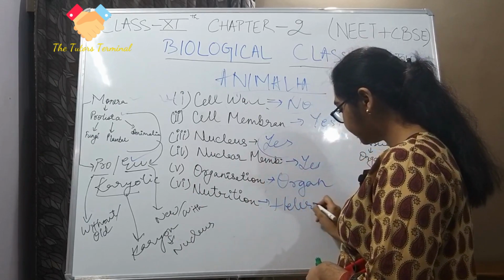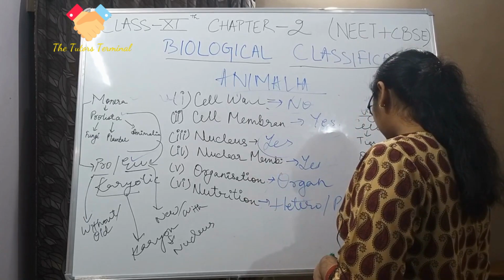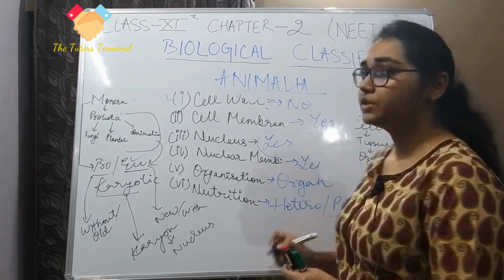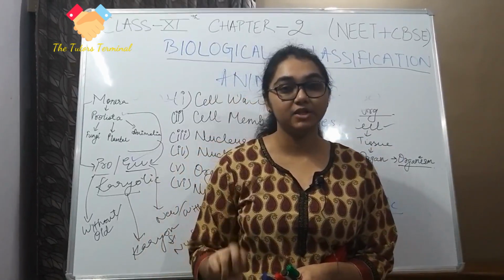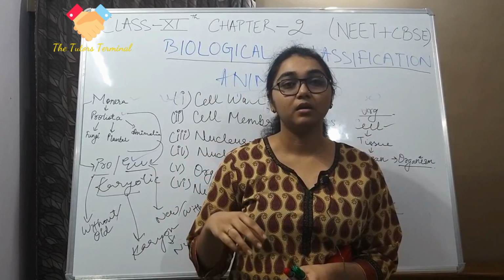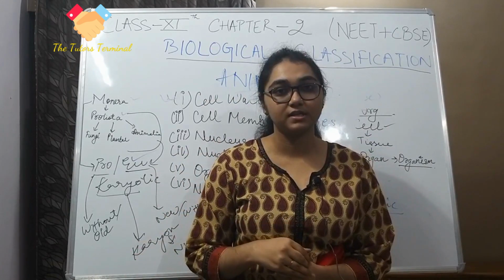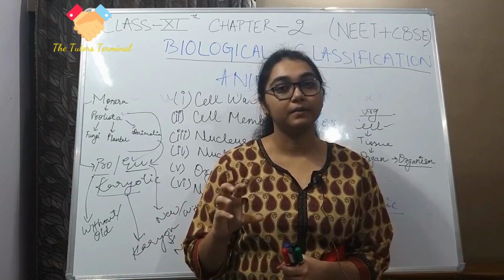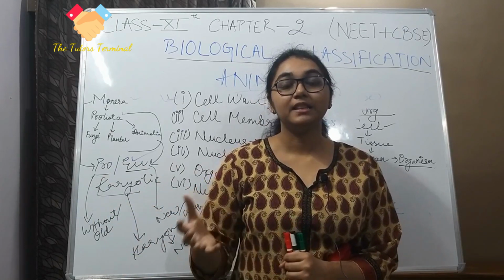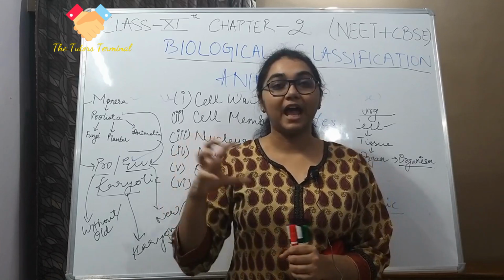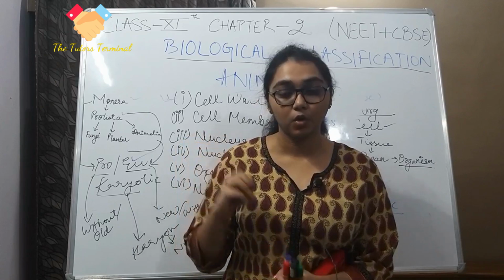heterotrophic and parasitic. Now where parasitic? Like platyhelminthes, aschelminthes, leeches, and different kinds of organisms come under parasites, meaning they attack their host and take nutrition from their host.